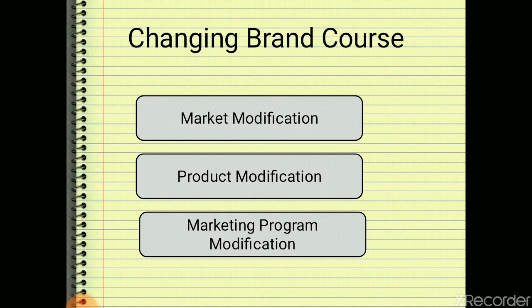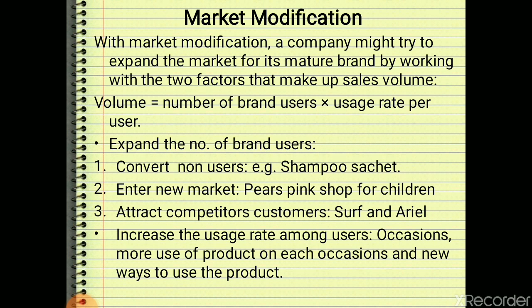Now as we know that the total sales is decreasing, right? So what to do about that? There are three possible options. We can go for market modification, we can go for product modification, or we can go for marketing program modification. So how is this market modification done? Ultimately, with market modification, what will the company try to do?